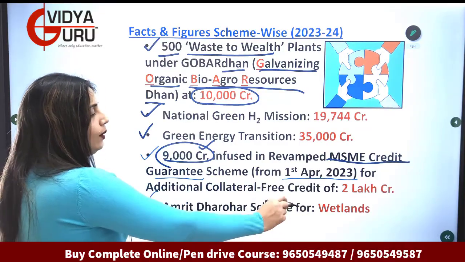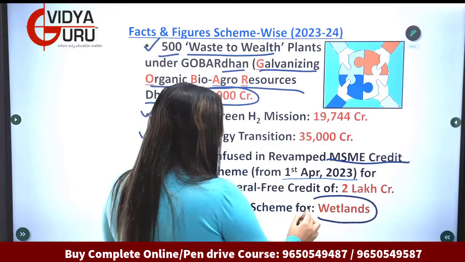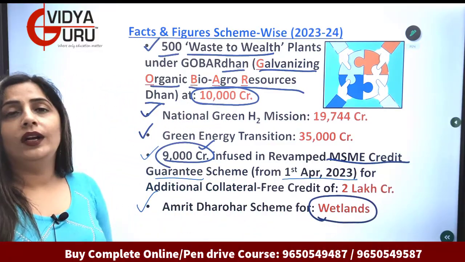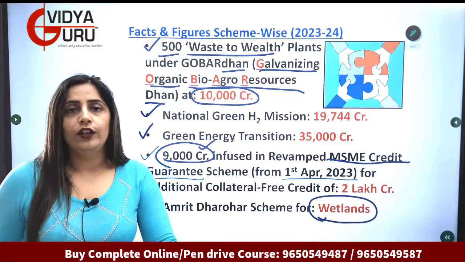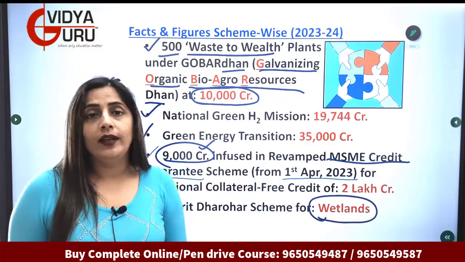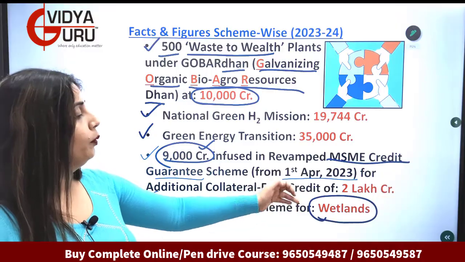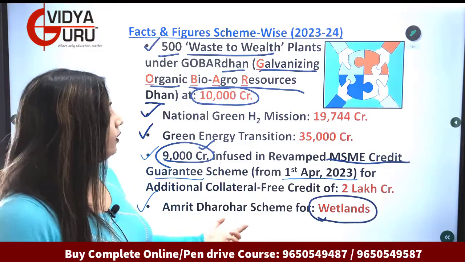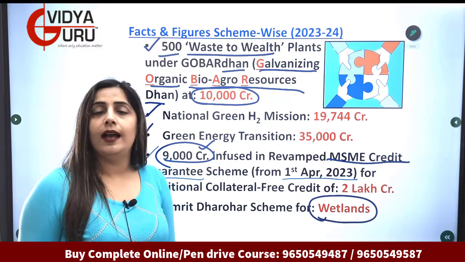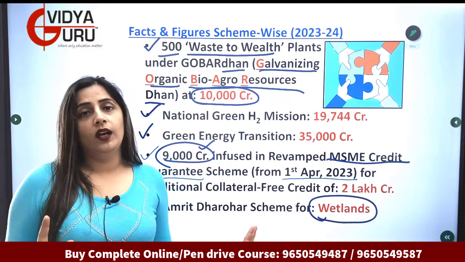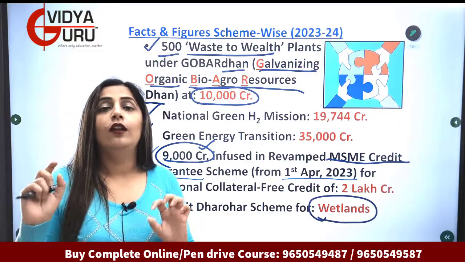Amrit Dharohar scheme for wetlands. See, every day you listen to new wetland, discovery of new wetland. So now you have to understand they have to be protected, they have to be preserved well. So Amrit Dharohar scheme is for wetlands, because they are going to ask you this question in the exam. The easiest, you have to learn it, that Amrit Dharohar scheme is for wetlands.